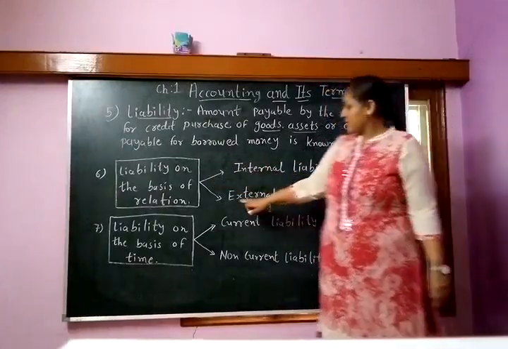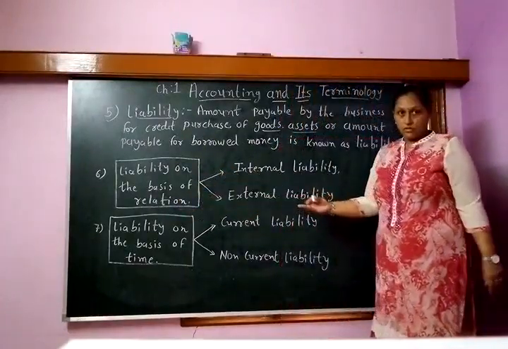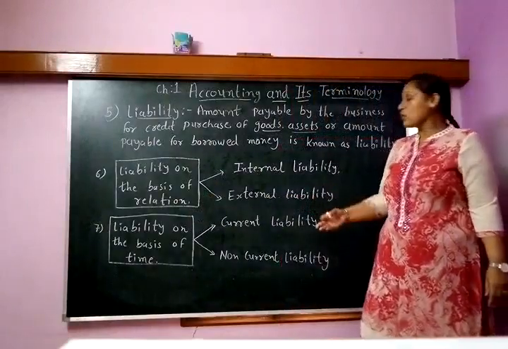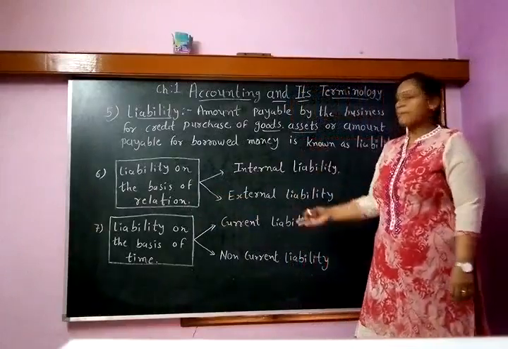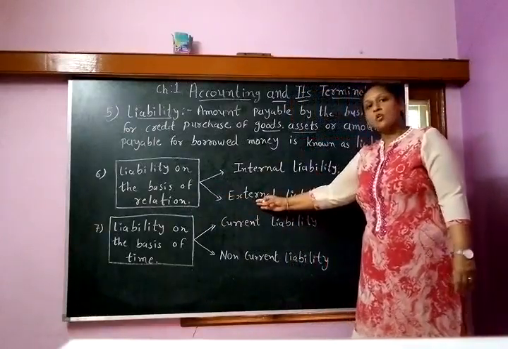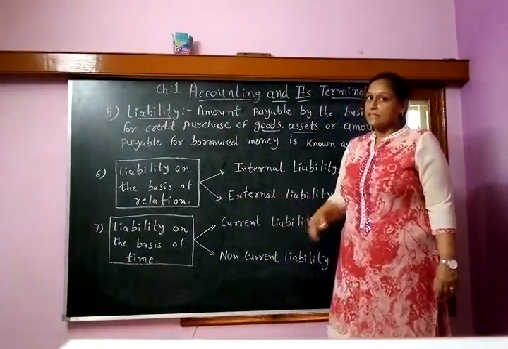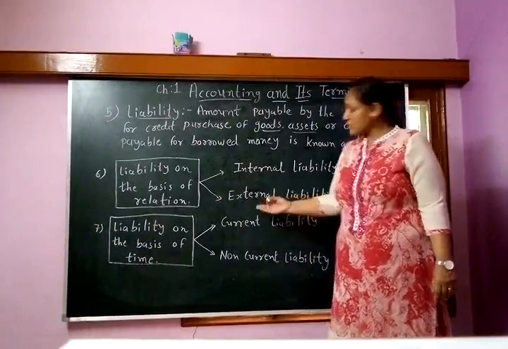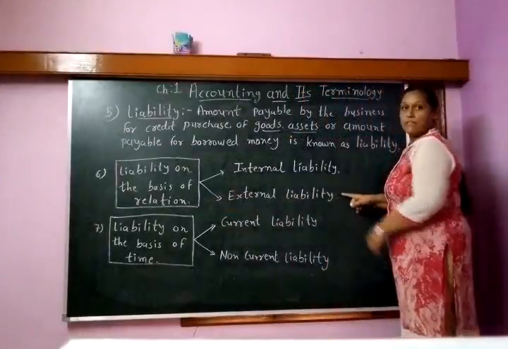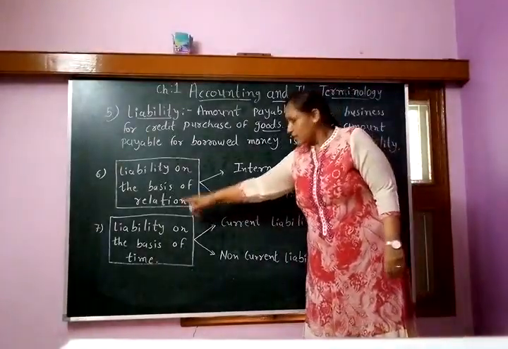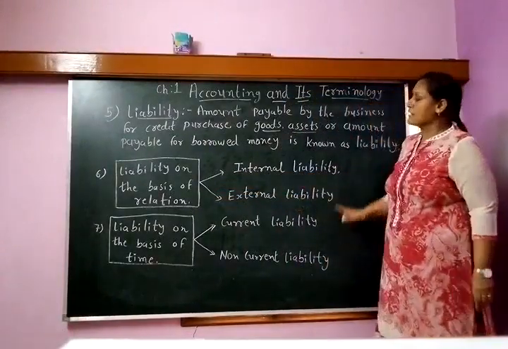External liability means liability towards a third party. Let's say a bank loan. Whenever the business needs a loan, it can be taken from the bank, and the business owner is supposed to pay it back. That liability of the business is called external liability. Or let's say debentures. Whenever a company takes money from a debenture holder, it is supposed to be repaid. It is called external liability. So on the basis of relation, there are two types of liability, internal and external.